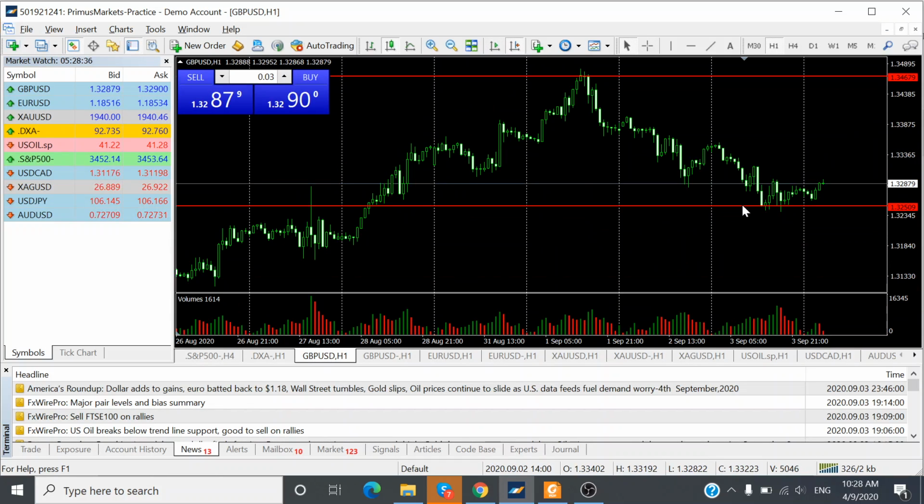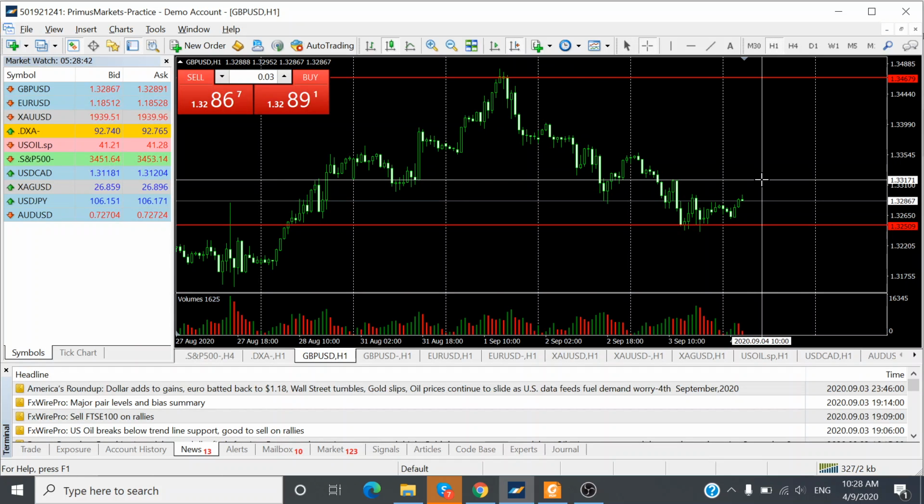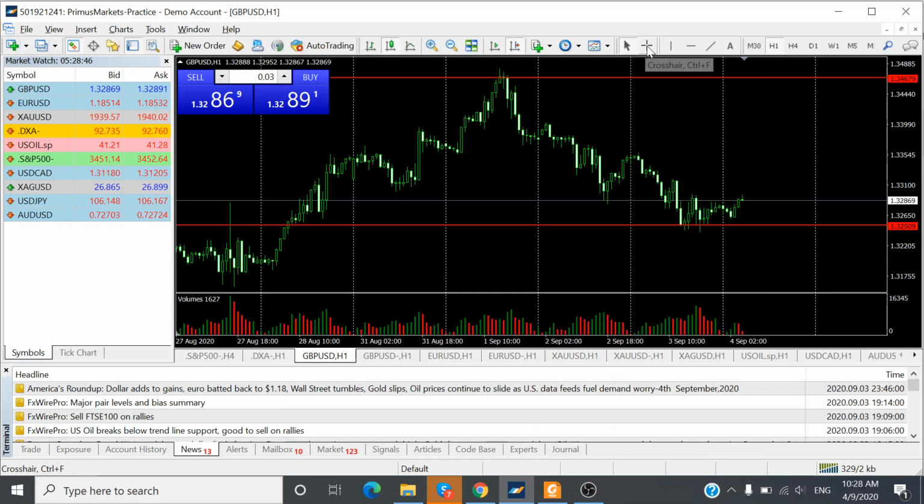For the UK pound, if there is strength to move up, we could be looking at the immediate resistance of 1.3317, which is about 30 pips to the upside. And if it does move down, we are looking at an immediate support of 1.3251, which is about 37 pips to the downside.